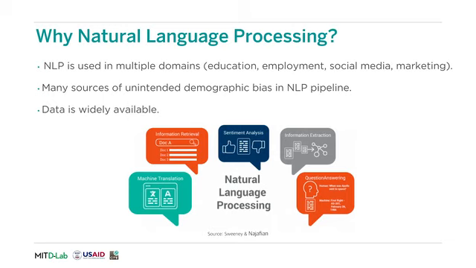Lastly, data for natural language processing systems is easier to get. Unlike tabular systems from banking or healthcare, where companies may be reluctant to release data due to privacy concerns, NLP data, especially in widely spoken languages like French or English, is available from different sources including social media and different forms of formal and informal publications, making it more effective to use in research on how to make NLP systems more fair.